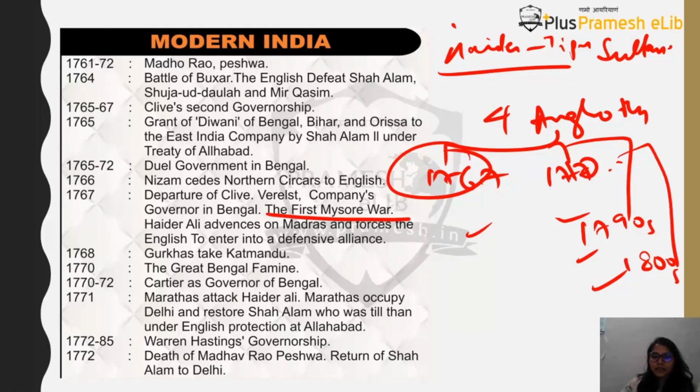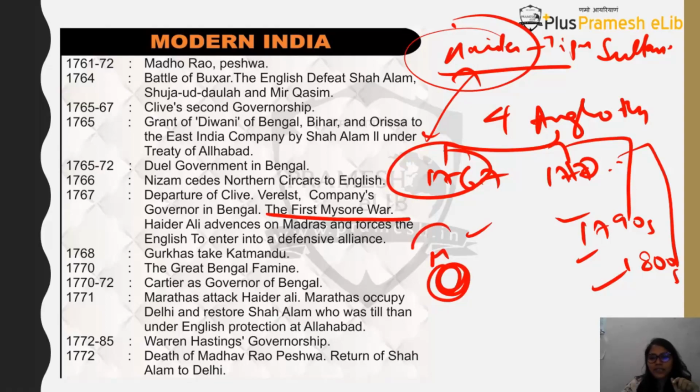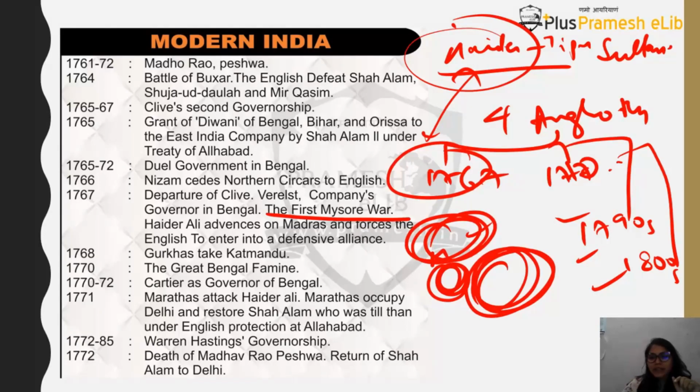Okay, and you will find that now after this war, a treaty is signed, after which it is decided that there will be peace and there will be no more accession. And also Hyder has basically gone into an alliance with his neighboring states. So who are the neighboring states of Mysore? There is Marathas and there is Nizams of Hyderabad and Marathas of Maharashtra.